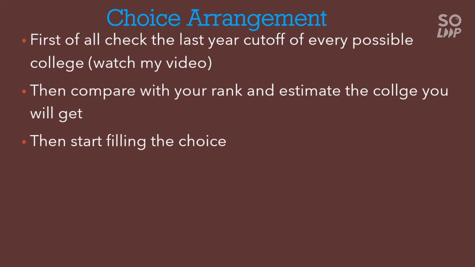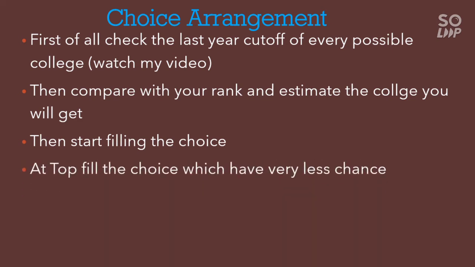So that will clear your mind that this is the college I am going to get through the counseling, and then start filling the choices. And at the top, fill the choices which have very little chance. That means at the top, fill the colleges which you don't think you will get at your rank. Suppose your rank is 5,000 or 10,000, and the cutoff for that college goes to only 1,000. Put that at the top, maybe the cutoff will go to a higher rank, so that you will get it if there is any chance. So it is better to put those colleges which have very little chance at the top.